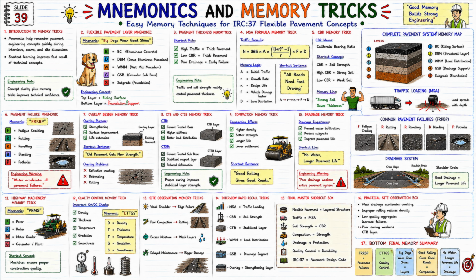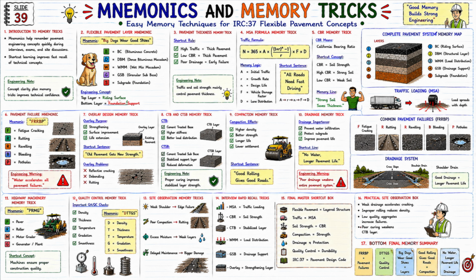Now let us look at the highway machinery memory trick. Mnemonic: PRMG. P, paver. R, roller. M, motor grader. G, generator or plant. And this is the major highway machinery sequence. Now let's see the quality control memory trick. Mnemonic: DTTGS. D, density. T, thickness. T, temperature. G, gradation. S, smoothness. And this is the pavement QA/QC checklist.